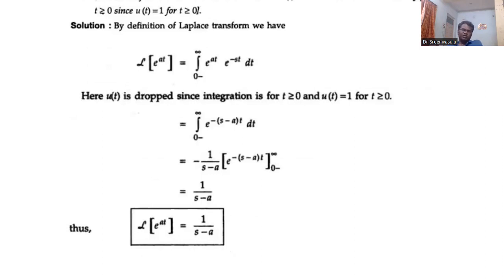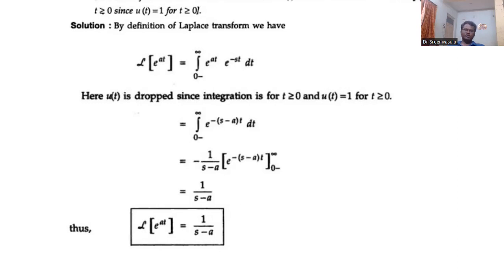So, whenever we are talking about this Laplace transform, we need to consider the ROC. For what range of values of sigma, or for what range of values of s, is this Laplace transform going to exist for a particular signal? You see in that equation, after integration, there is an e power minus of s minus a.